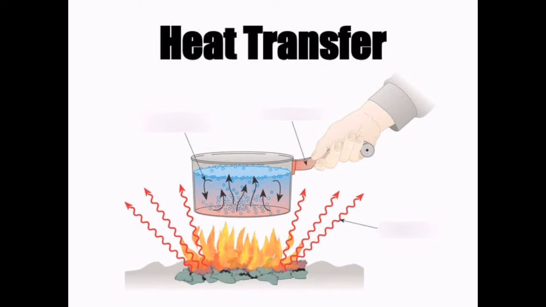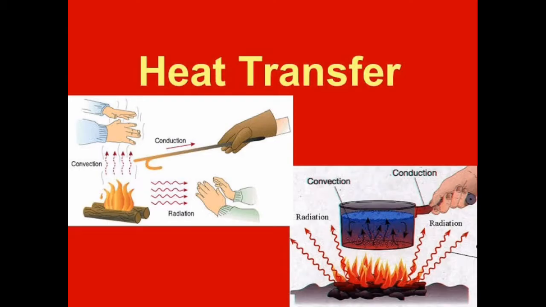Good morning, children. Today we are going to start our 8th chapter, that is transfer of heat. We have all seen that on heating one end of an iron bar, the other end also gets very hot. If we take water in a beaker and heat it from below, the whole of the water gets heated. Similarly, in spite of there being a large distance between the sun and the earth, heat reaches the earth from the sun.